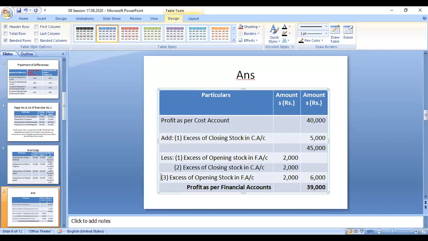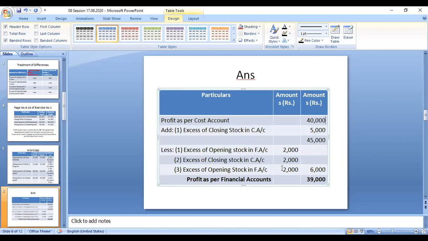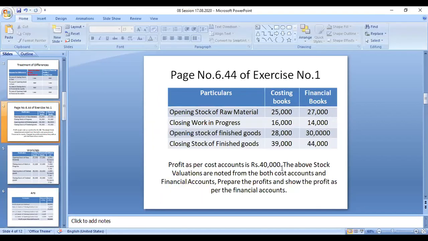Now see that, we can go back. Okay, so this is our problem. Page number 6.44, exercise number 1. So opening stock of raw materials, closing stock of work in progress, opening stock of finished goods, and closing stock of finished goods.